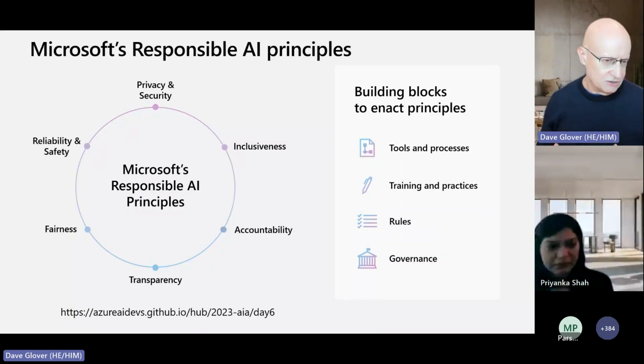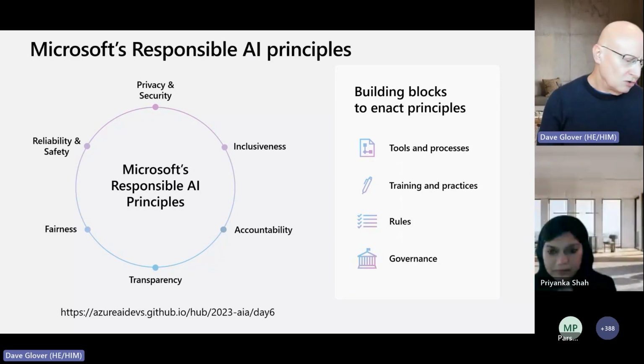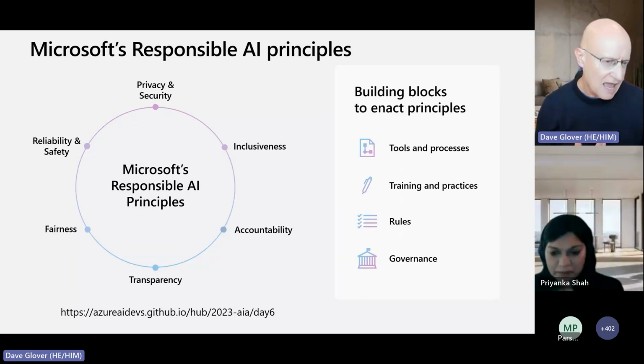So to address these issues, Microsoft kicked off this initiative about 5 years ago, which was looking at something which we call responsible AI. And responsible AI is a way in which we're trying to address some of these issues around ways in which biases can work their way into models that we are training for our systems. So there are 6 basic principles, and you'll find a link down the bottom. Just take a screenshot of this, or just go and search Microsoft Responsible AI.